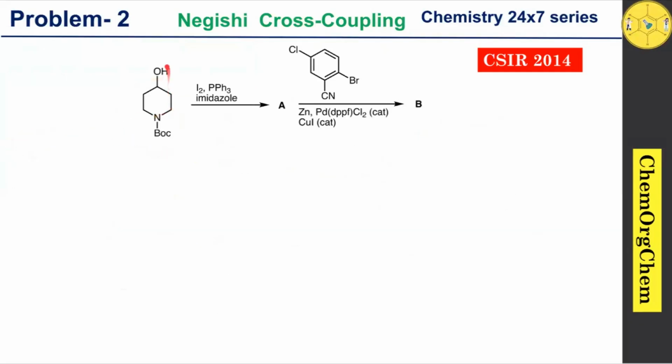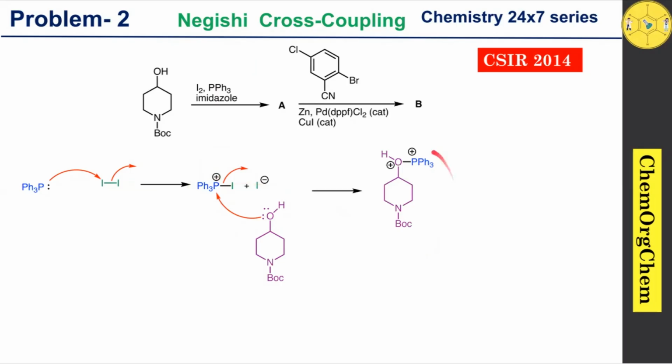So the first reaction condition is this substrate reacting with iodine, triphenyl phosphine, imidazole. So triphenyl phosphine reacts with iodine. Triphenyl phosphine's phosphorus has a lone pair of electrons that readily attacks the iodine atom, resulting in kicking off an iodide ion to produce this intermediate. Now our alcohol readily attacks this phosphorus atom, since phosphorus has a positive charge, followed by kicking off the iodide ion, which produces this corresponding intermediate.